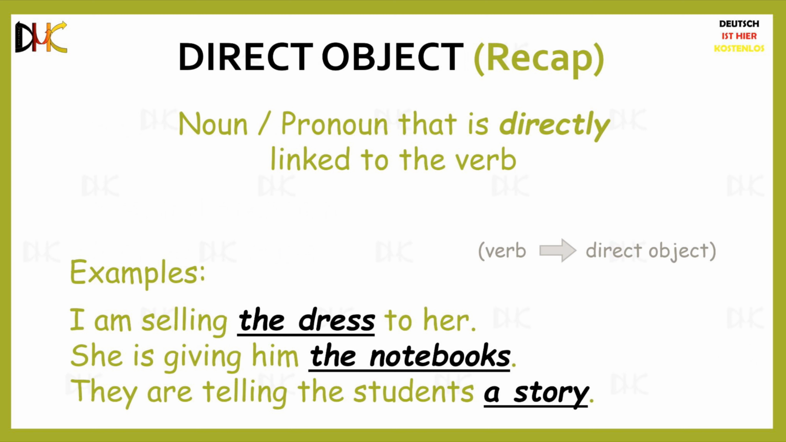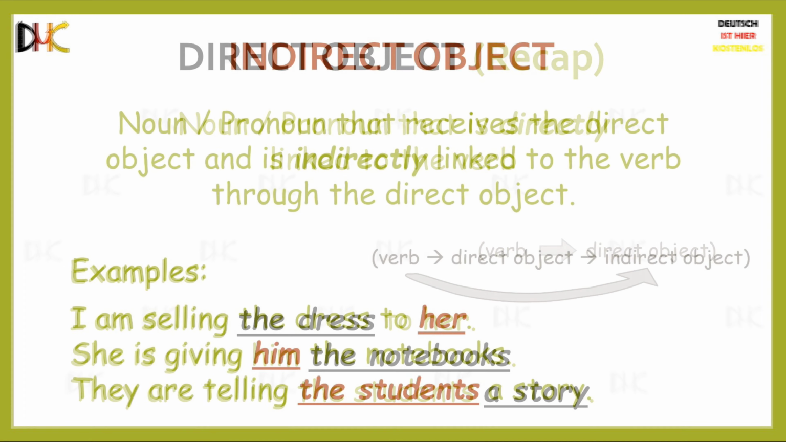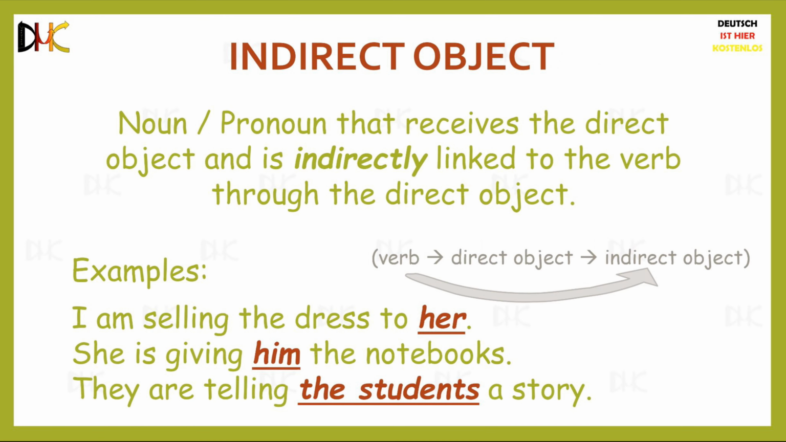The direct objects need not necessarily be positioned right next to the verb. If you did not understand why the notebooks and a story are the direct objects in these examples, watch the previous lesson L9 accusative before you continue with this one. A noun or pronoun that receives the direct object and is indirectly linked to the verb through the direct object is called the indirect object.